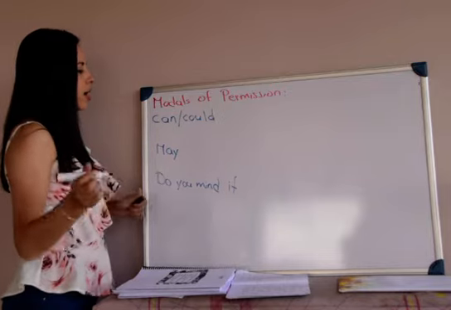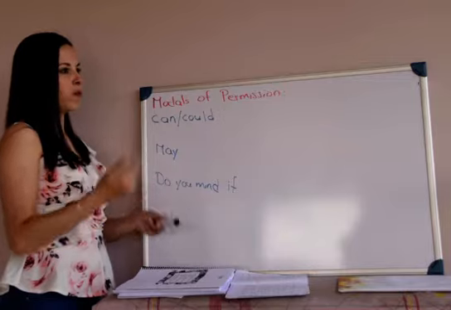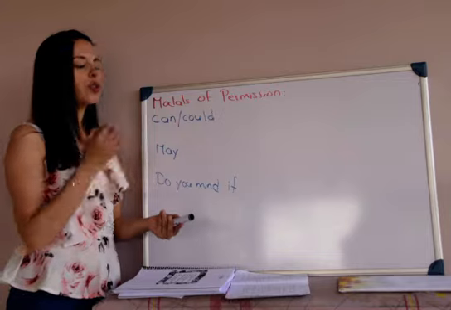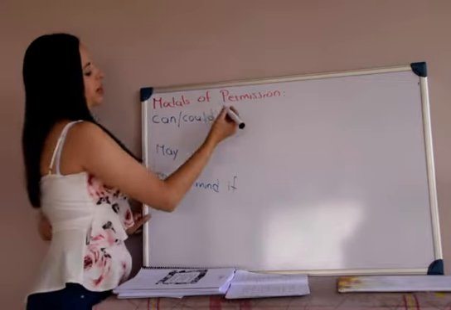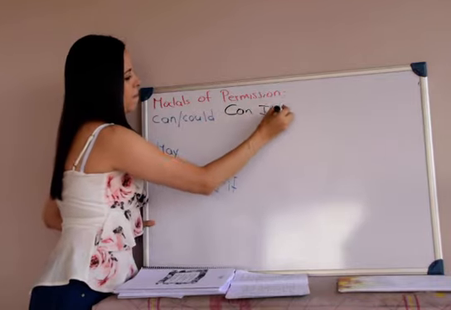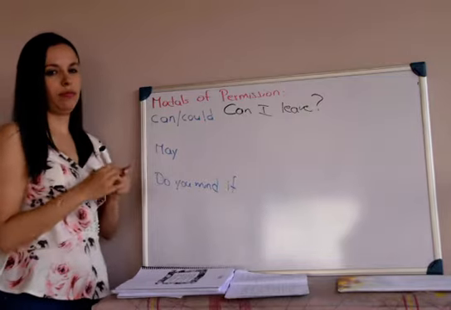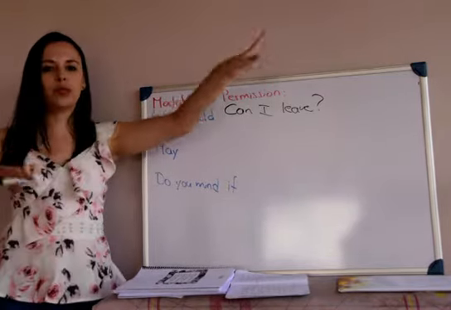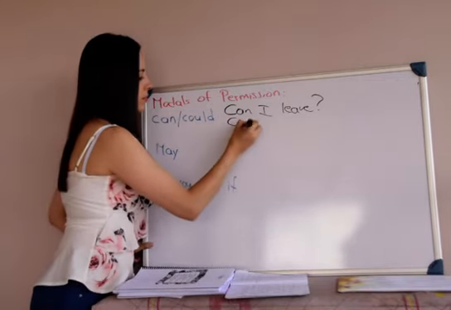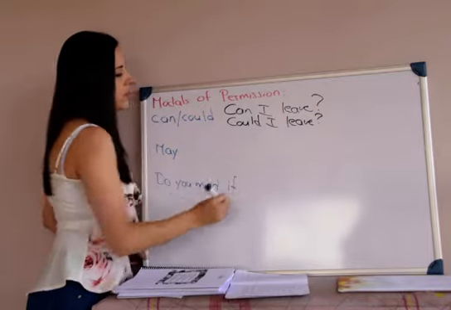So you already know that when we are asking for permission, it's because there is someone of authority in the room or the place where we are, and we need to ask for their authorization to do something. For example, we can say with can and could: Can I leave? Okay, so I'm asking for permission to go out of the room. Can I leave? Or I can also say, could I leave? Which is the same, okay?